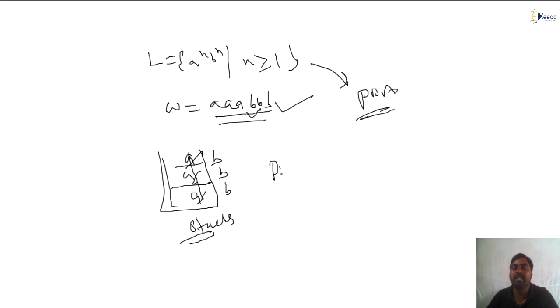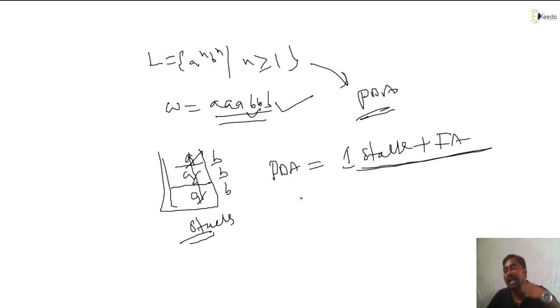So now PDA is nothing but one stack memory plus FA. The capacity of FA plus one stack memory is there, so PDA can accept whatever languages are accepted by FA, plus it can accept more languages also. Are you getting my point? PDA can accept whatever languages are accepted by FA as well as more. You would understand that. Now, I'll take another example.